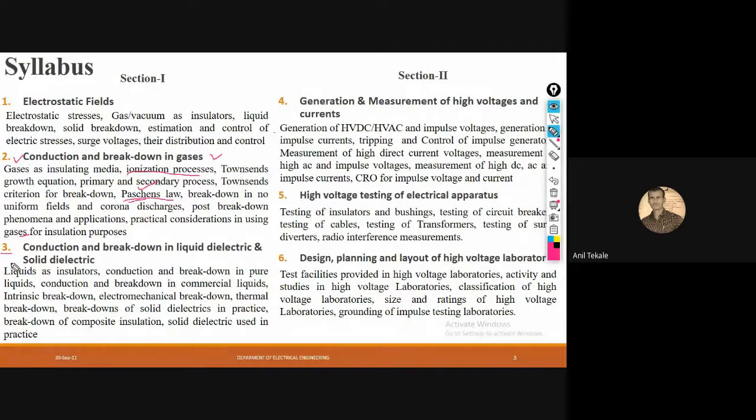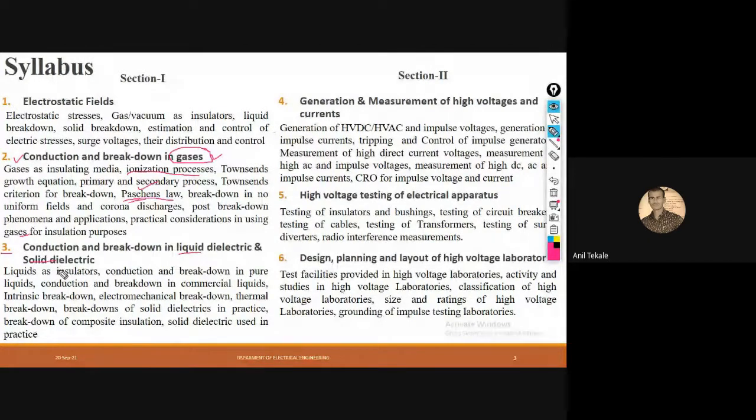Then in unit number 3, we can again see the breakdown. In the second unit we saw only the breakdown for gases, but in the third unit we will see the breakdown for liquid as well as solid dielectrics, right? Again here there are pure liquids and impure liquids. How this conduction and breakdown takes place, all those things will be covered in that unit.